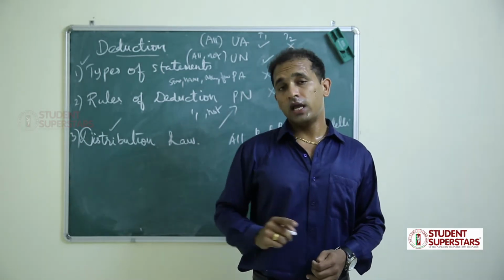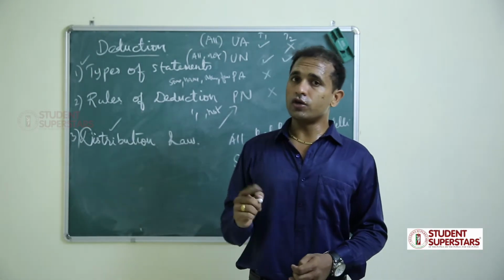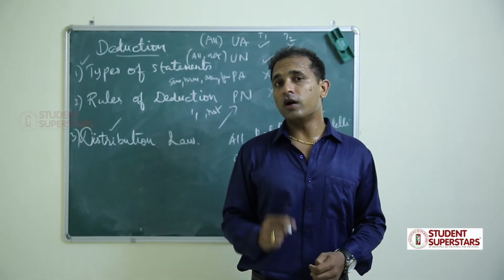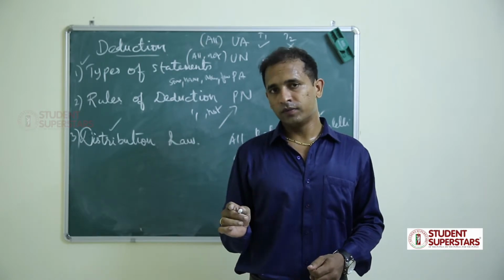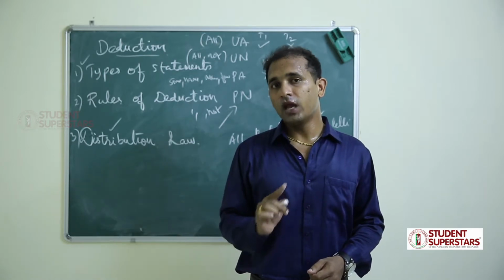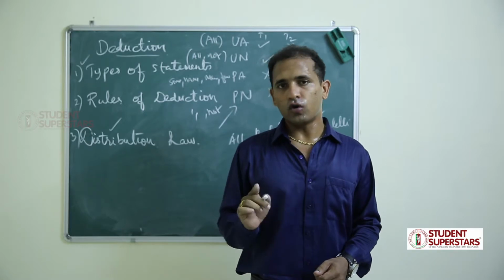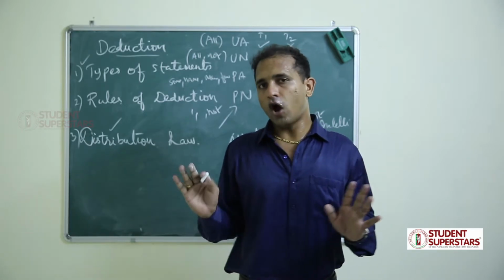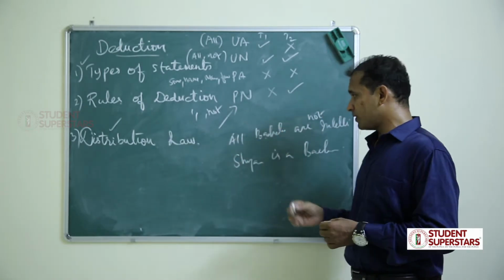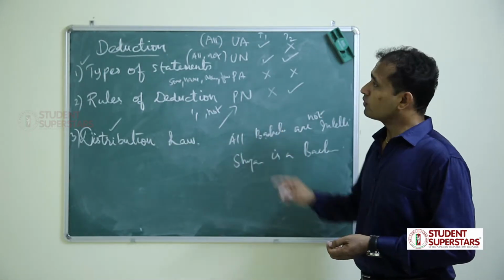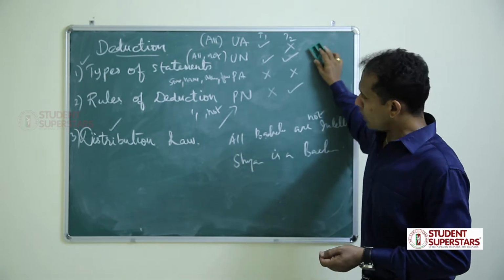Rule number 5. If one statement is negative, conclusion is also negative. Rule number 6. If both the statements are particular, no conclusion. Rule number 7. If both the statements are negative, no conclusion. Clear? So now we know the rules for deduction, the distribution law, and the types of statements. We can solve any problems on deduction or syllogism.